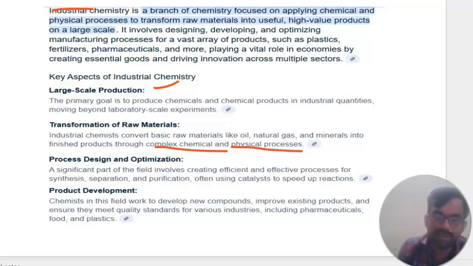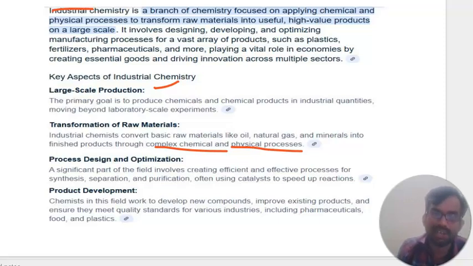Another step is process design and optimization. A significant part of the field involves creating efficient and effective processes for synthesis, separation and purification, often using a catalyst to speed up the reaction. Even in simple chemical reactions, converting raw material into useful material needs some catalyst, whose major role is to speed up the reaction. That is called processing in industrial chemistry.